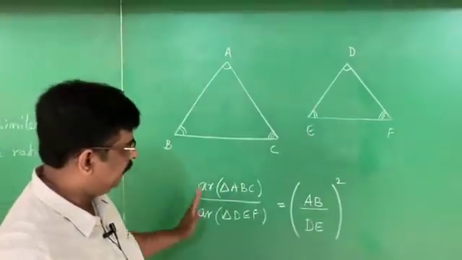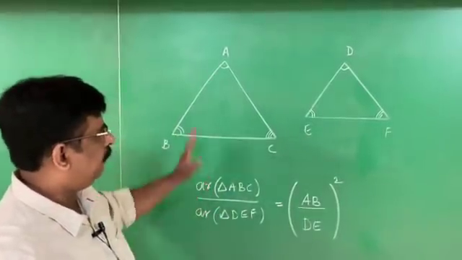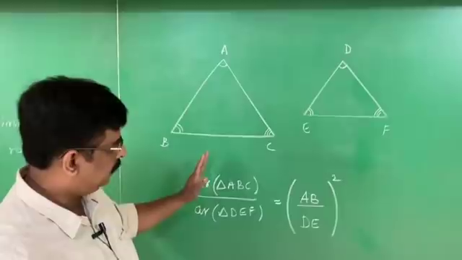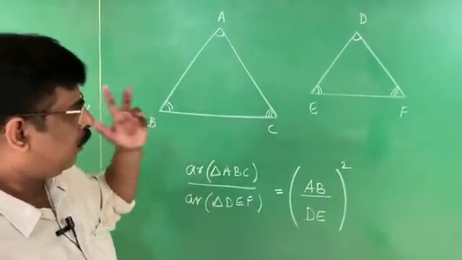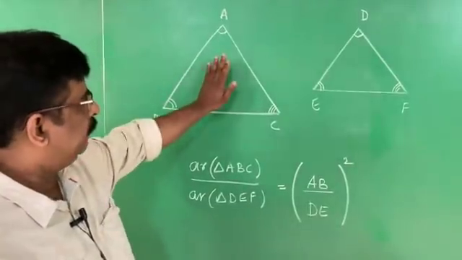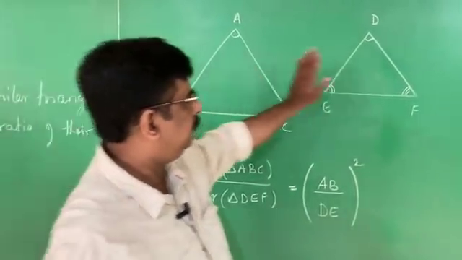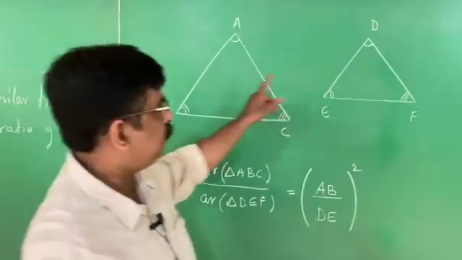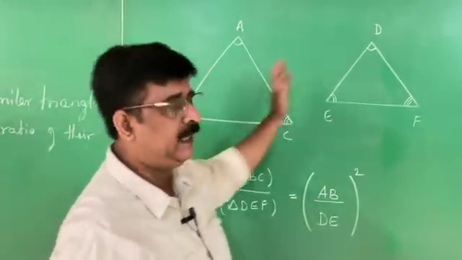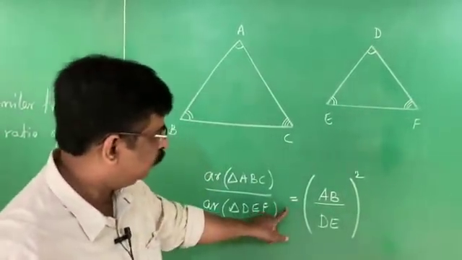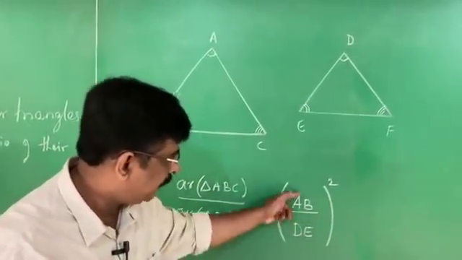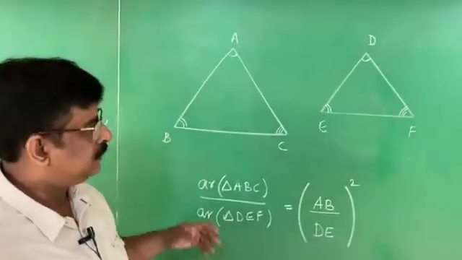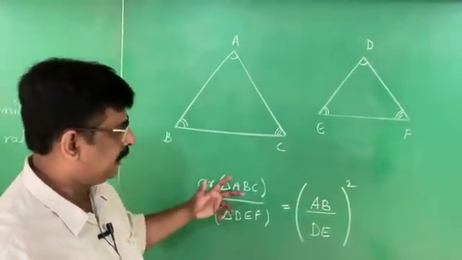That is the meaning of the statement of theorem number 3, which is an important theorem as far as the public examination is concerned. I repeat once again, what is this theorem? We have to find the ratio of the areas. Ratio of the areas of what triangles? Similar triangles is equal to the square of the ratio of their corresponding sides. If you are interested, you can understand this particular theorem.